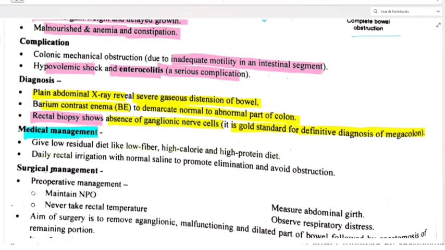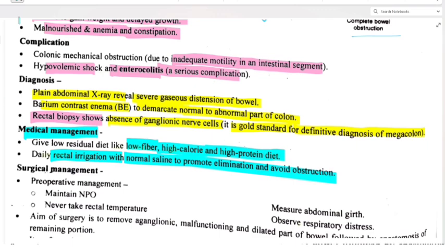Okay, let's see. Give a low residual diet, like low fiber, high calorie and high protein diet. Daily rectal irrigation with normal saline to promote elimination and avoid obstruction. We have to give a low fiber, high calorie and high protein diet to the baby or child, right? Daily rectal irrigation with normal saline to promote elimination and avoid obstruction.